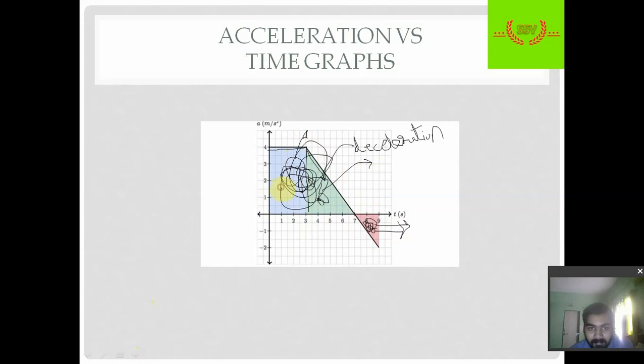So suppose this is area 1, this is area 2, and this is area 3. So the total velocity is given by area 1 plus area 2 minus area 3. Okay, so this is how we can calculate total velocity.